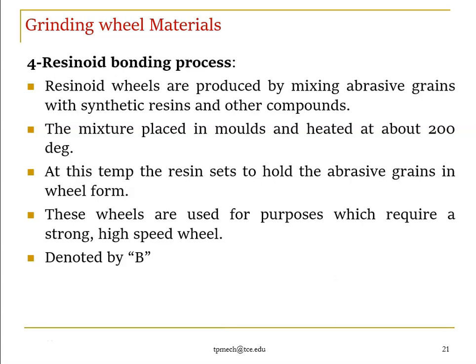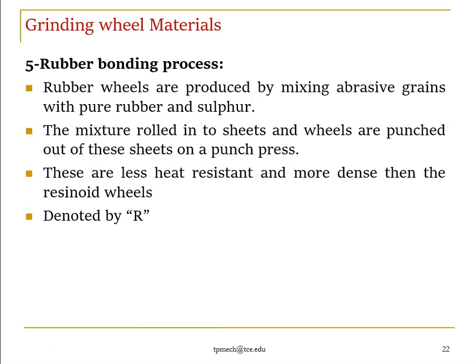In the previous two stages, we pour the molten metal and allow it to solidify. But here we place the mold in a controlled temperature environment, about 200 degrees Celsius. These wheels are used for purposes which require a strong high-speed wheel. It is denoted by the letter B.